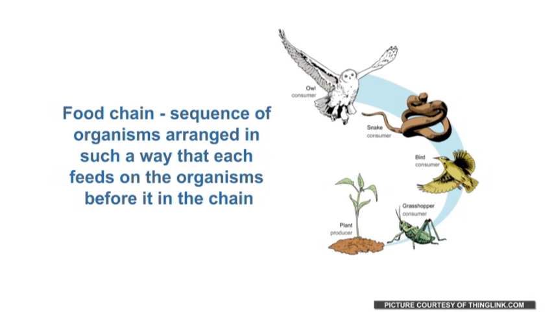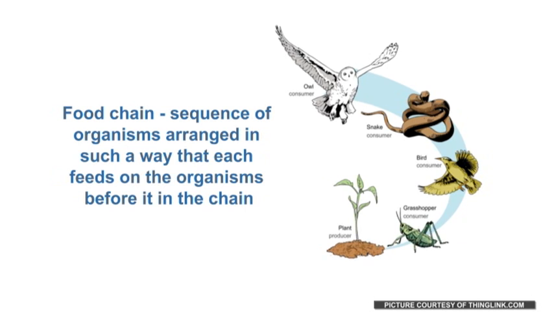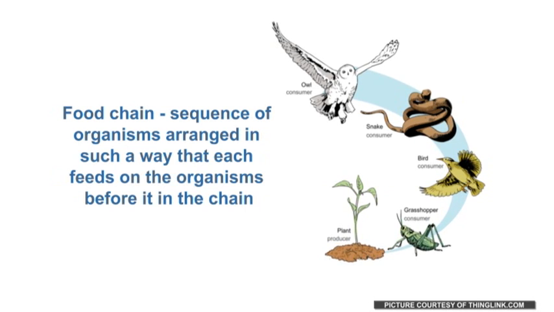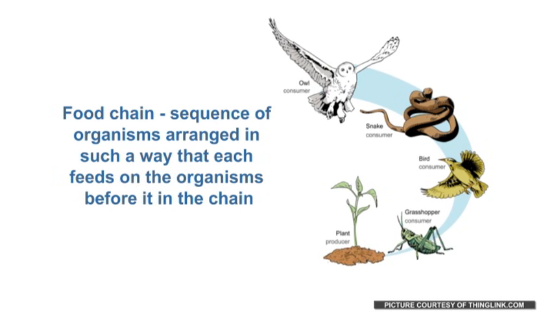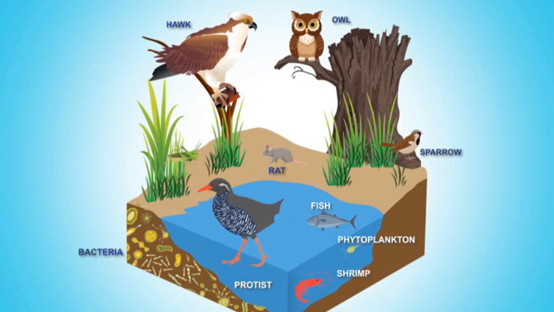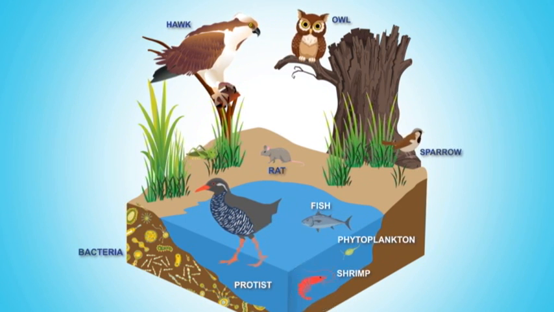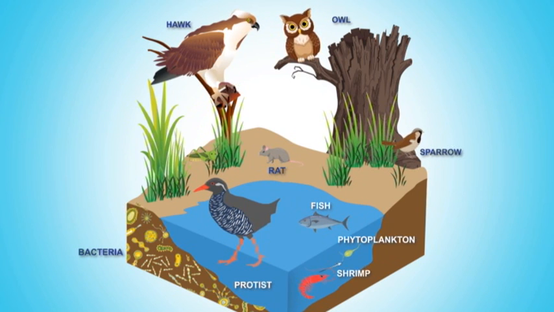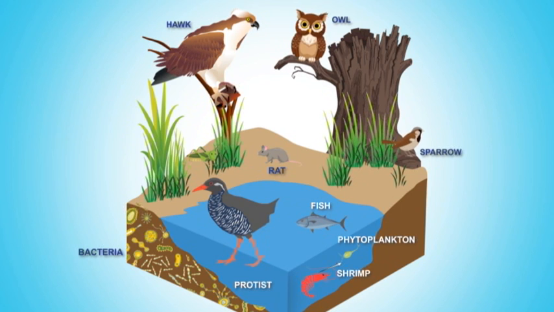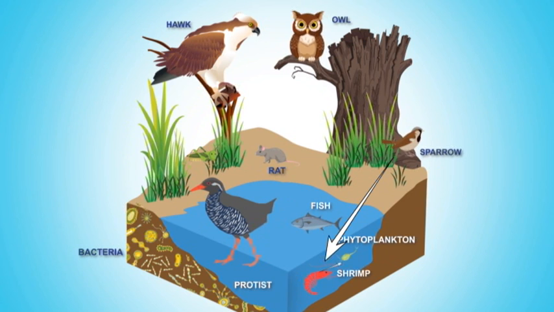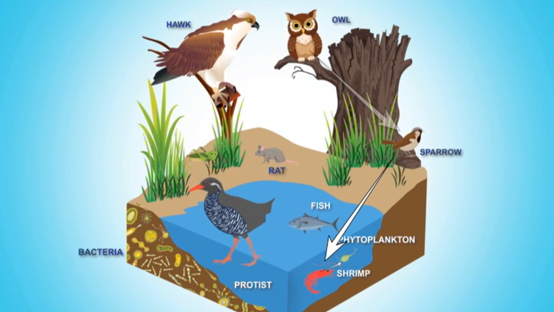A food chain is a sequence of organisms arranged in such a way that each feeds on the organisms before it in the chain. Food chains differ in length. Most of the time, an organism may belong to several food chains in nature. Refer to the diagram. Let us consider one of the food chains in it. The shrimp, or first-order consumer, eats phytoplankton, or the producer. The small bird, or second-order consumer, eats the shrimp. The owl, or third-order consumer, eats the small bird, or second-order consumer.